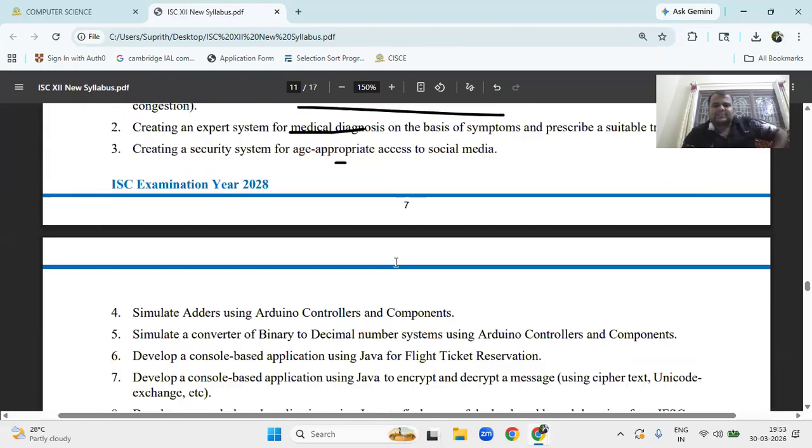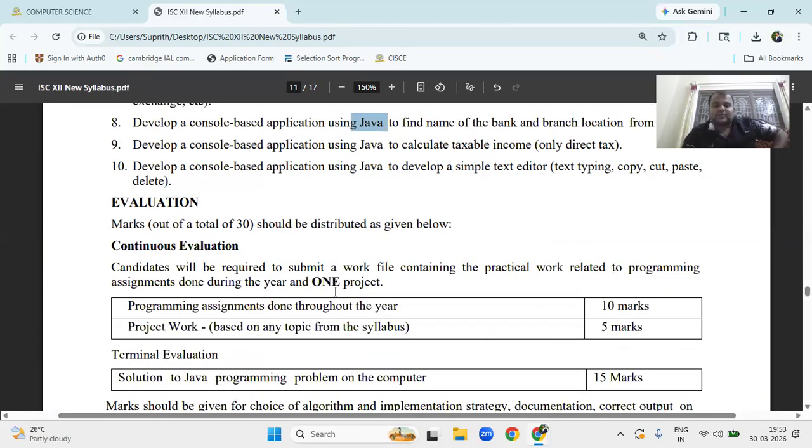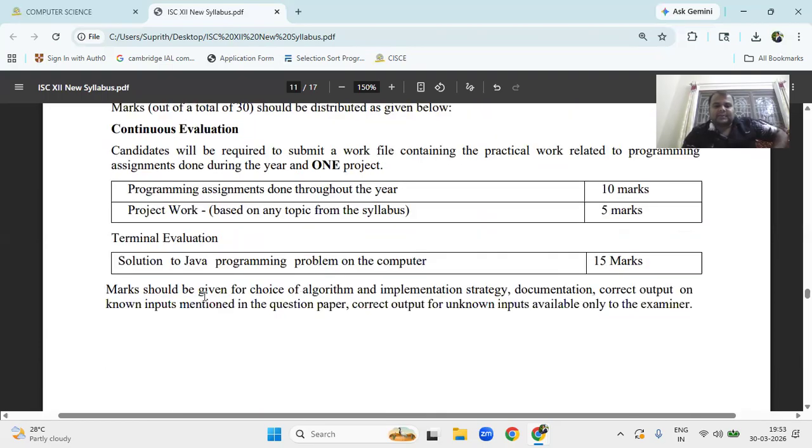You have to write the project here. You have to write the application. You have to develop an application. The candidate will be required to submit a work file containing a practical record book related to the assignment. During the year, marks should be given for the project.